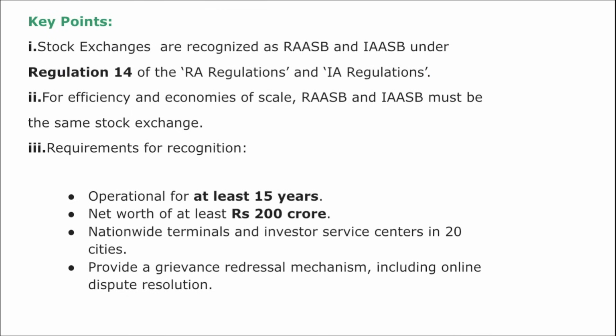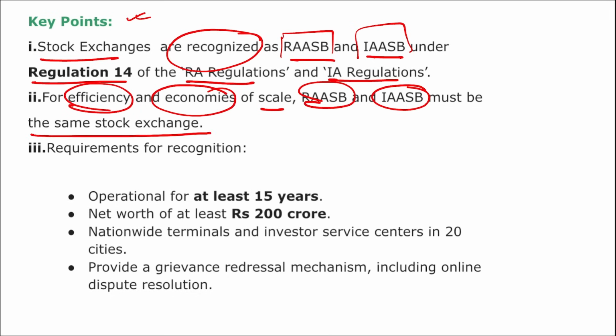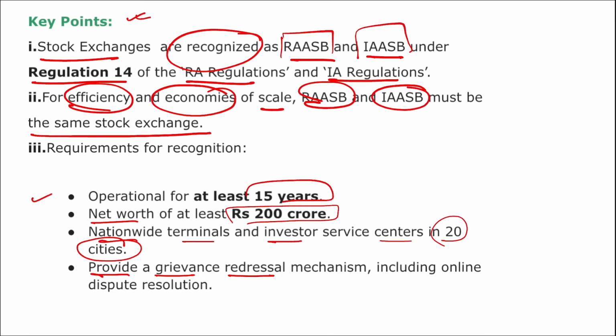Let me show you here. If we look at some of the key points, stock exchanges are recognized as RAASB and IAASB under Regulation 14, correct, of the RA Regulations and IA Regulations. And for efficiency and economies of scale, these two must be the same stock exchange. For this, the requirements are operational for at least 15 years, net worth of at least 200 crore rupees, and nationwide terminals and investor service centers in 20 cities. Right, this will provide a grievance redressal mechanism, that is their problems will be solved here, including online dispute resolution also.